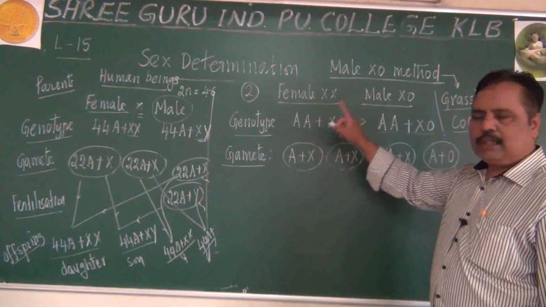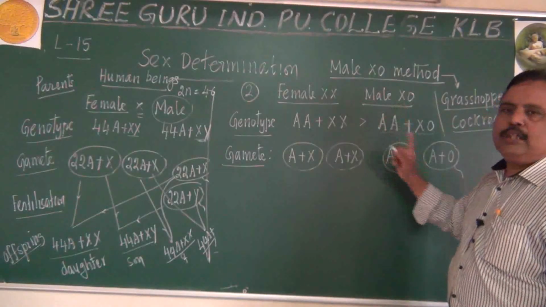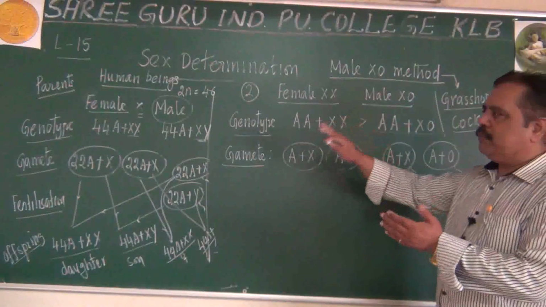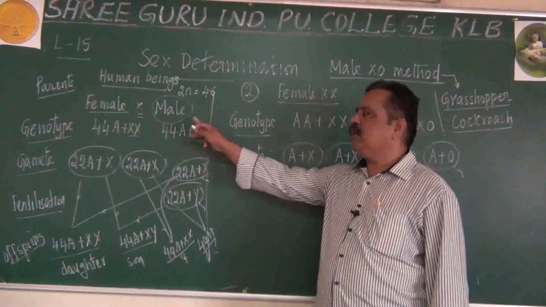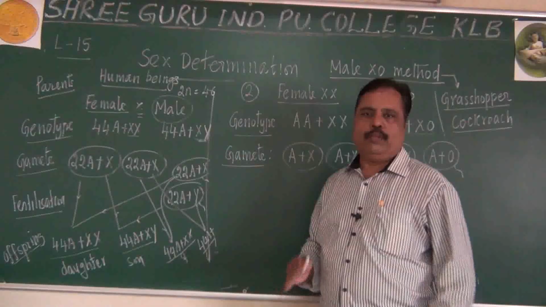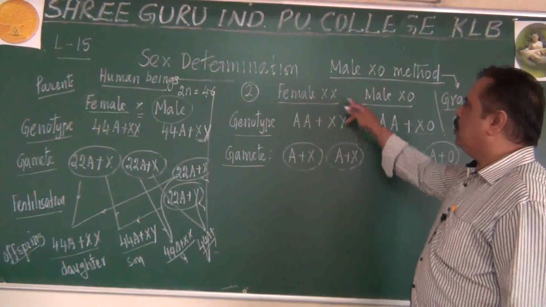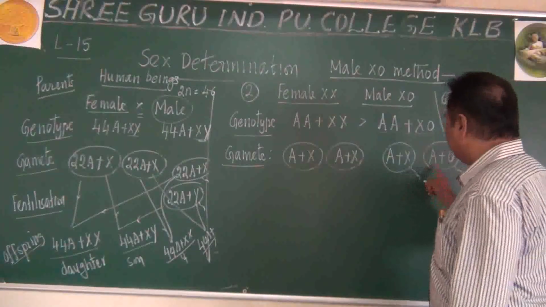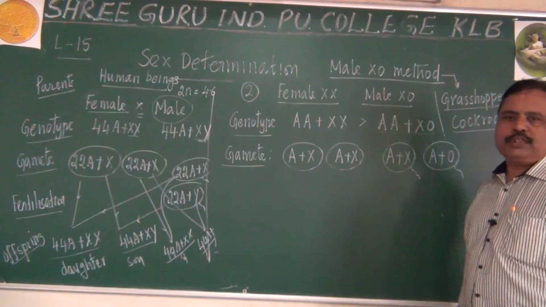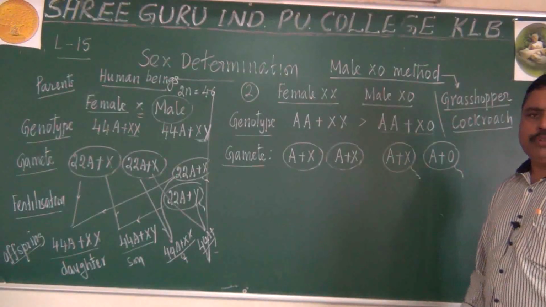So female has got more chromosome. It is called what is that? Male X0 method. Do you get the difference between that and this? What is the difference? XY type will have equal number of chromosomes like that of the female. X0 type will have one chromosome lesser than the mother or than the female. Okay, this is the type of sperm produced. What about types of sperm? Two types of sperms are produced.